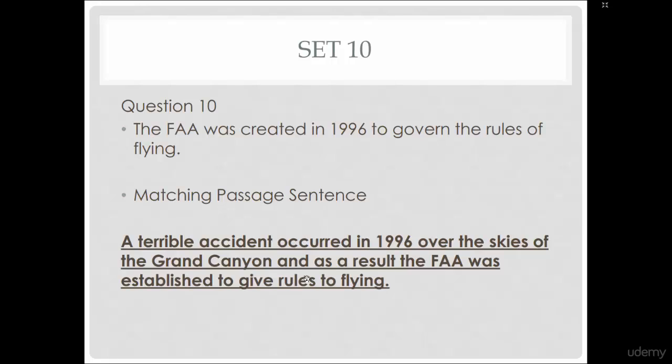All right, so what do you think the answer is here? This is a tricky one, right?